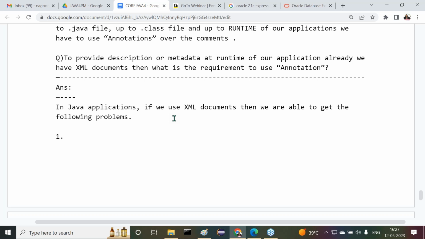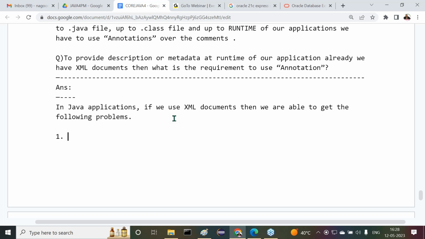XML: is it a Java related technology or outside of Java? Is XML a part of Java or outside of Java? Outside of Java. XML is totally a different technology, a scripting language. XML is used to represent data and to carry data between applications in the network, majorly in web services or maybe some other technologies.